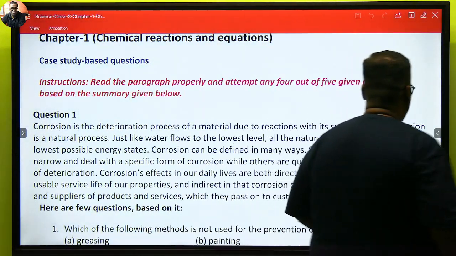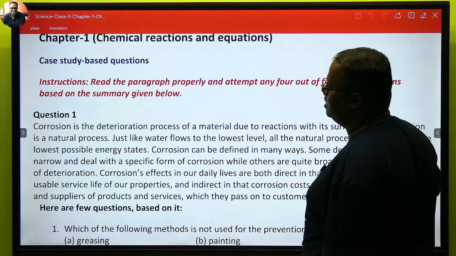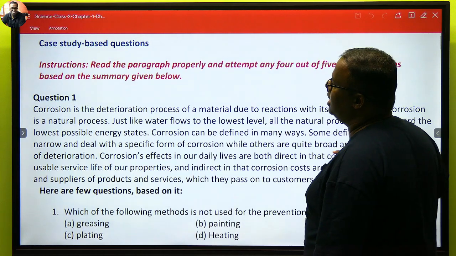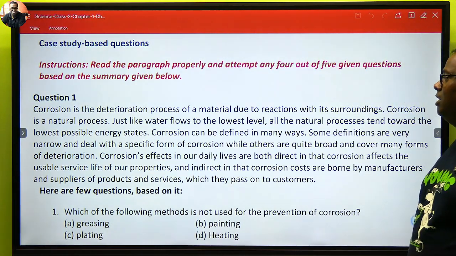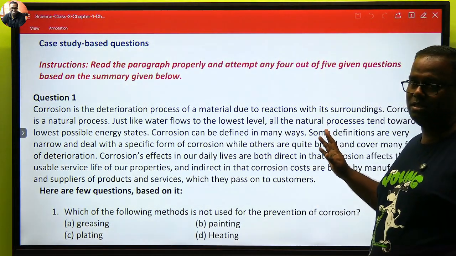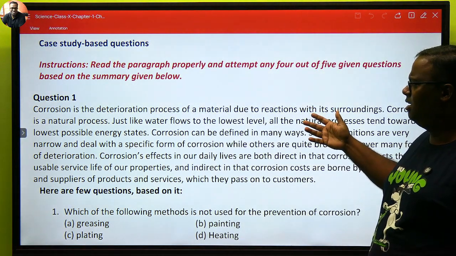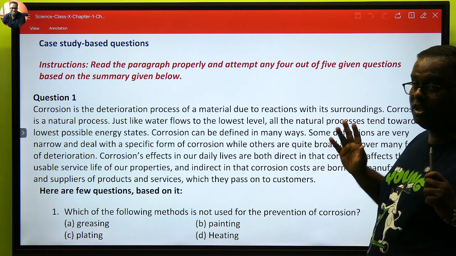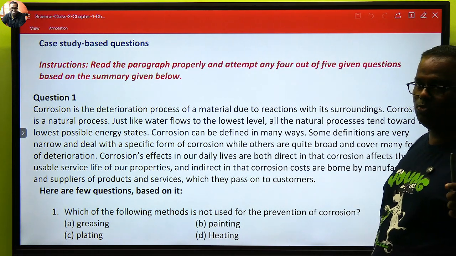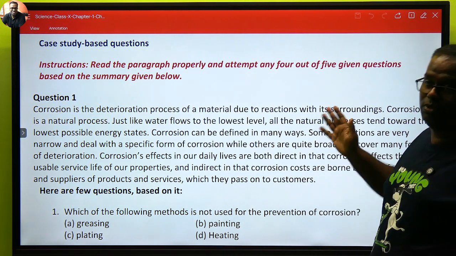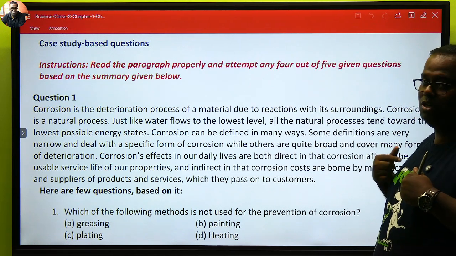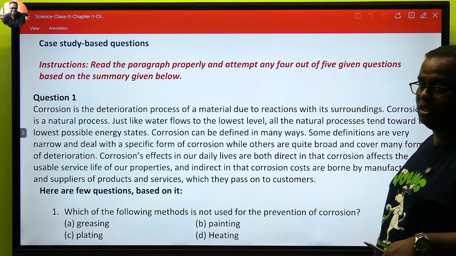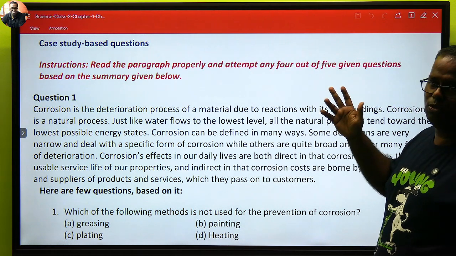Okay, let me see. Maybe 3-4 files have opened together. These are case-based questions. Let's see this question, corrosion. This is a compilation of a few questions. There is one booklet. Children, very important is assertion and reasoning questions. That booklet has biology to everything. You are not only reading these with me, you have to read your biology also. When we have our exams, I will give you biology stuff also.